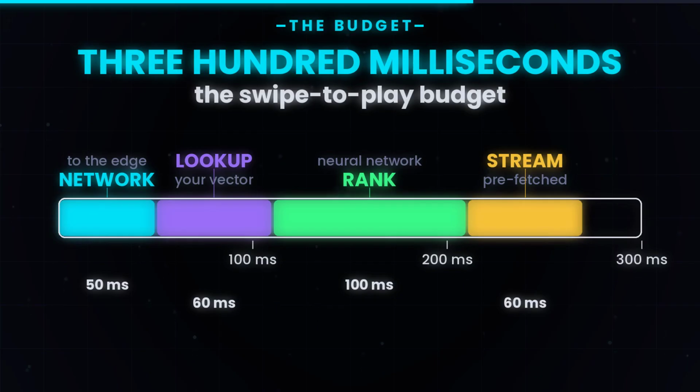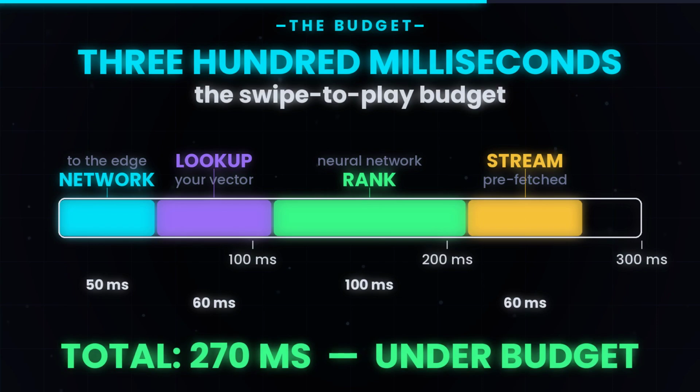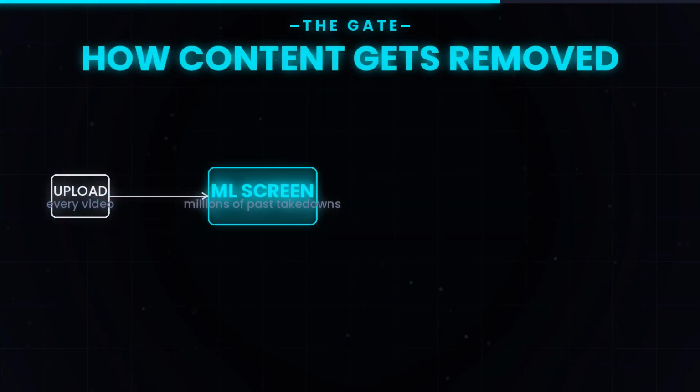When the system misses the budget, a network blip, an unfortunately rare video that has to be fetched from origin, you will see a half second of black before the next video plays. That is why those moments feel so jarring on TikTok and not on Instagram. TikTok set the bar. One more system worth understanding: how content gets removed.